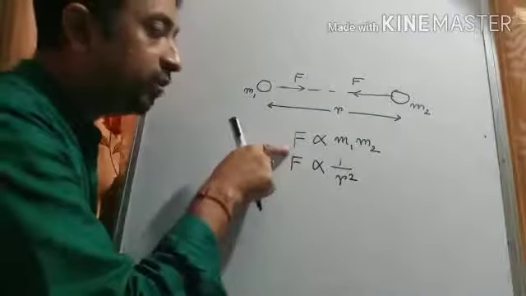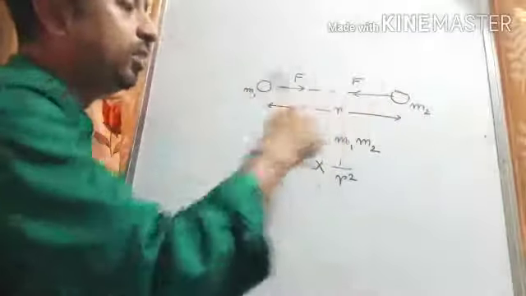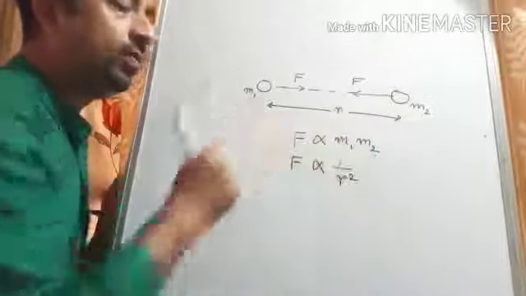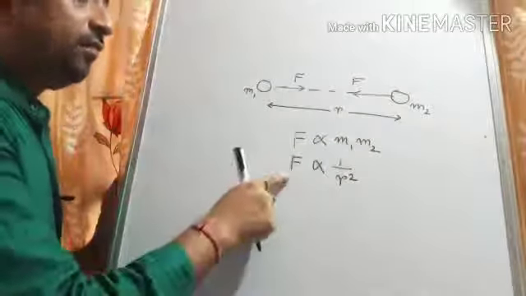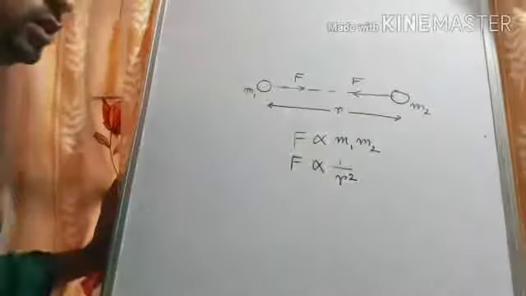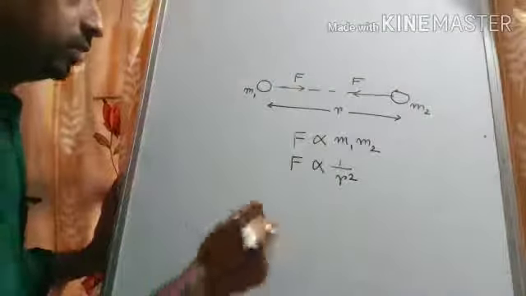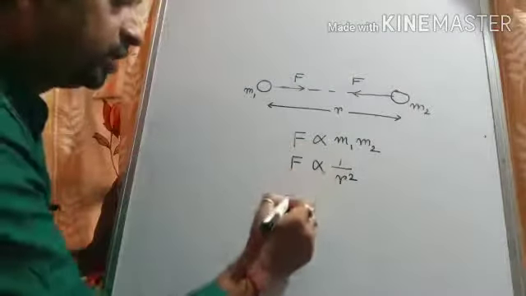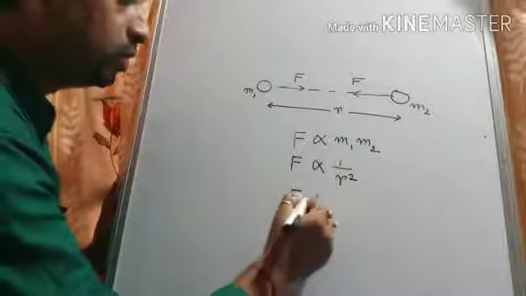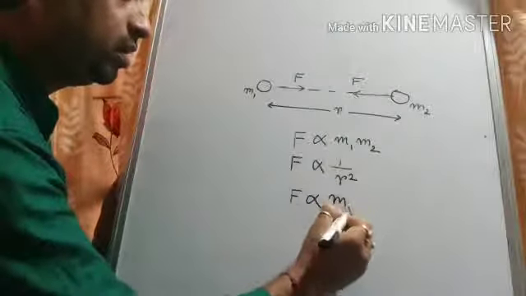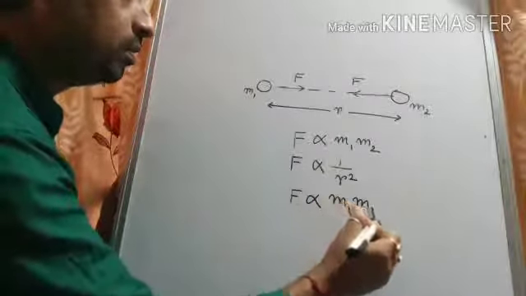Again, the force of gravitation acting between these two masses is directly proportional to the product of their masses, and F is inversely proportional to the square of their separation. So if I combine these two relations, we get F proportional to m1 m2 by r square.